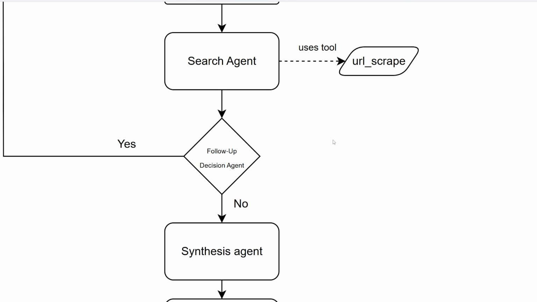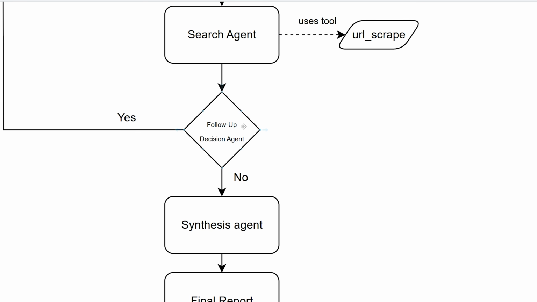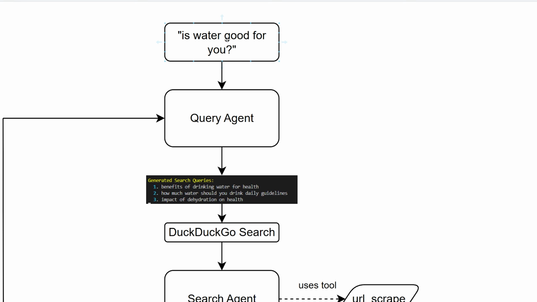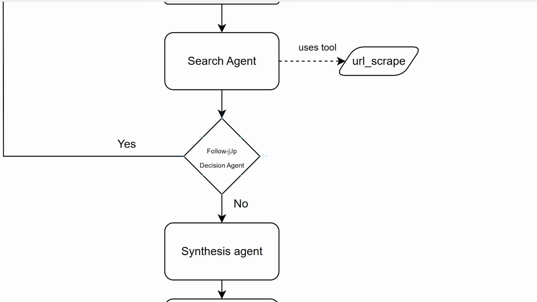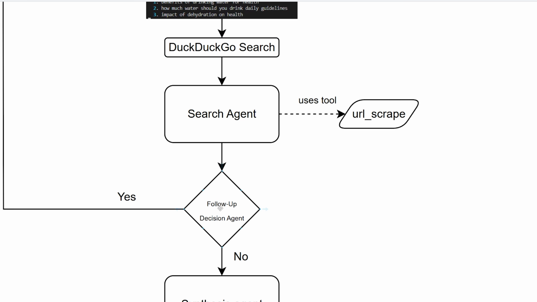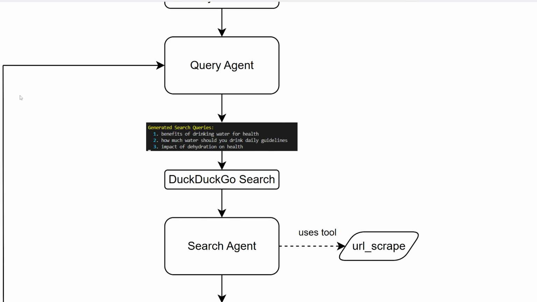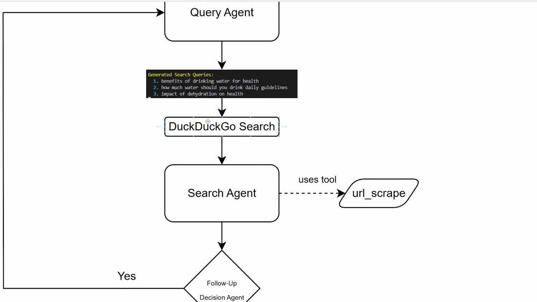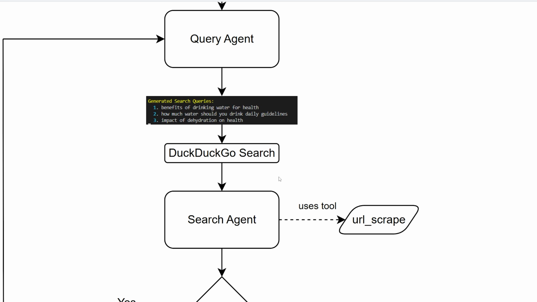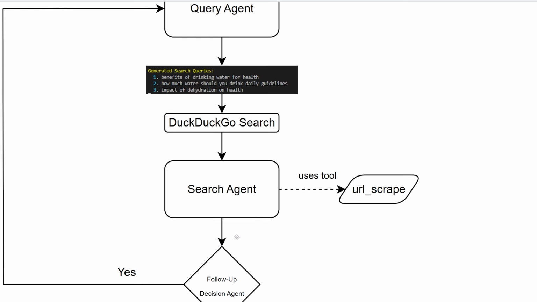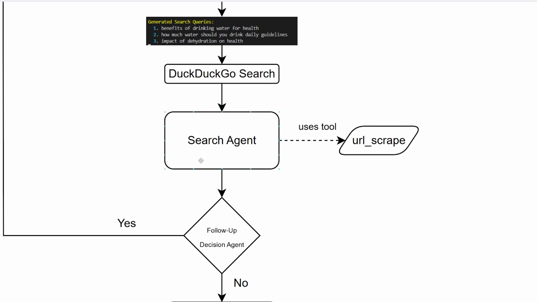So after that, we should have all of our summaries, and now we're going to come to the follow-up decision agent. As we saw in the example, this is the agent that has the responsibility of deciding if we have enough information to answer the original question, or if we should go back to the query agent to generate more examples. So what it will do is return a boolean yes or no if we want to follow up or not, as well as the reasoning for why we should follow up. So if it's yes, we're essentially going to go back to the query agent to generate more subqueries to just repeat the process. So we'll go from iteration 1 of this cycle to iteration 2, iteration 3 for as long as it wants to, or if we reach the limit of 3 iterations of querying and searching, okay?